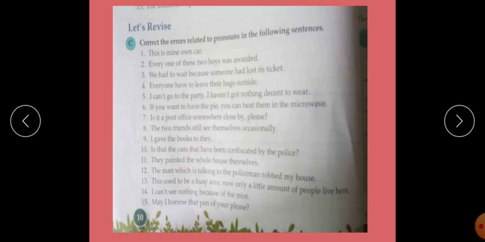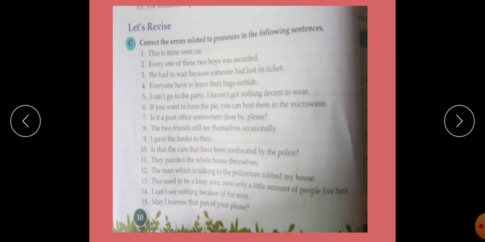Next, I cannot go to the party. I have not got nothing decent to wear. You have to correct it. I cannot go to the party. I do not have anything decent to wear.